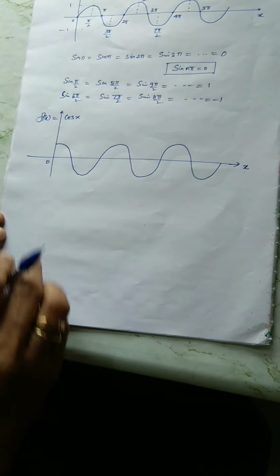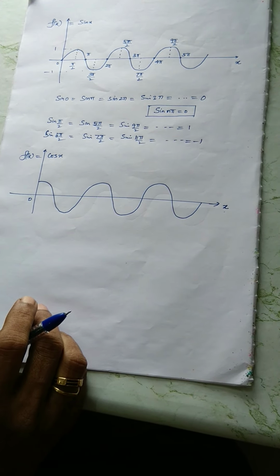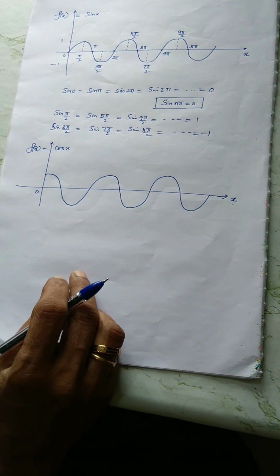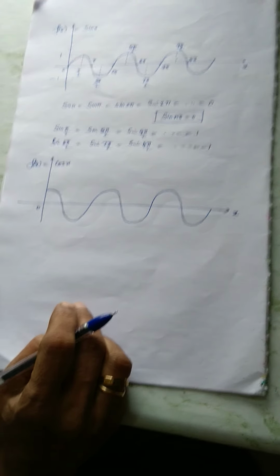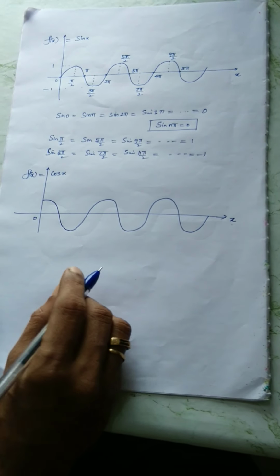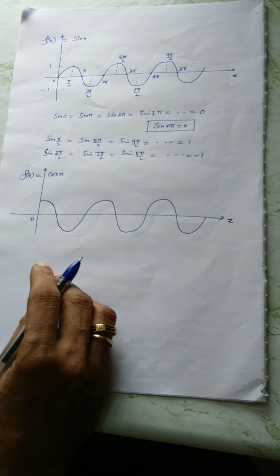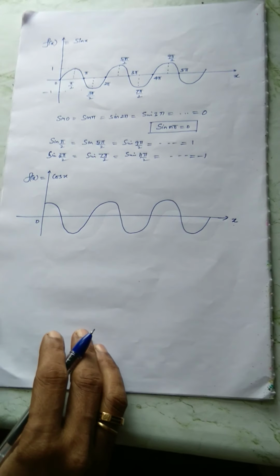Now if we take the next one, the cosine, if the sine is a female function and cosine is a male function, why I'll call it male and female: in sine there is a full stop, so I am taking that as a female function, cosine is a male function. Okay, just for fun.